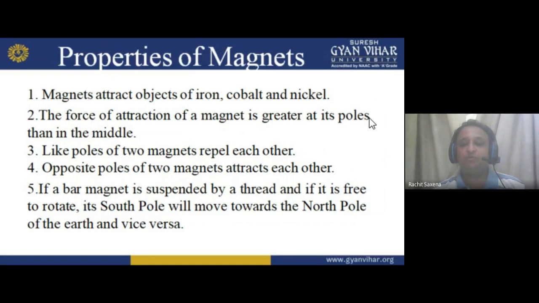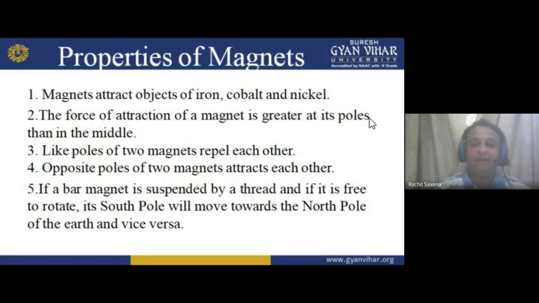So what we can do is take a piece of bar magnet, which has north and south poles, and rotate it freely with the help of a thread. The north pole always tries to move toward the south of the earth, and the south pole always tries to move toward the north of the earth. So we can easily identify north and south of the earth with the help of a bar magnet suspended with a thread.